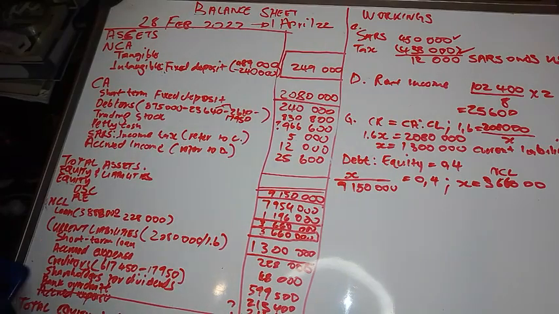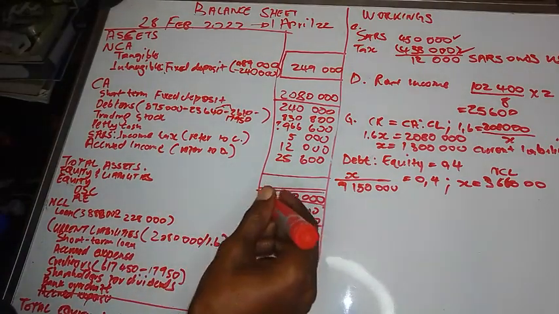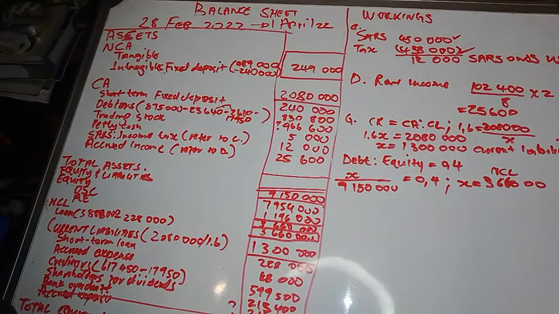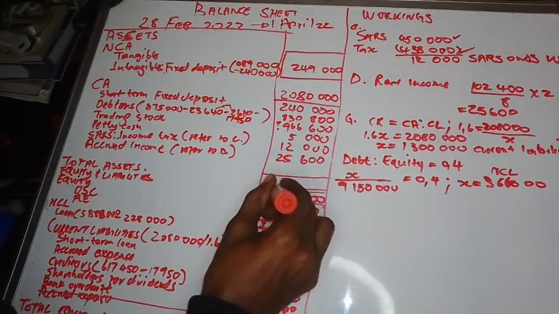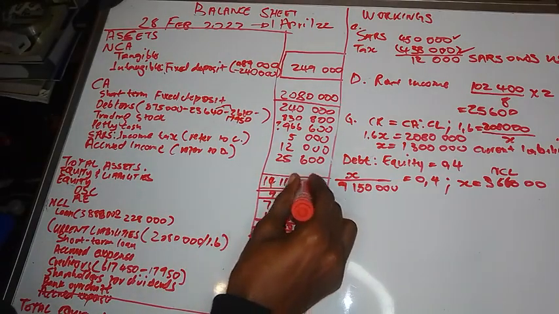Now it means we are done with current liabilities, non-current liabilities and equity. Now let's just add. We add the totals: 9,150,000 for equity plus 3,660,000 for non-current liabilities plus 1,300,000 for current liabilities. So we got 40,110,000. So total equity and liabilities are also equal to total assets. So we also write it there.